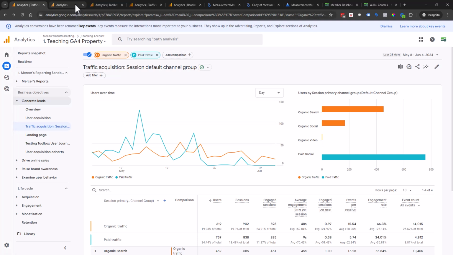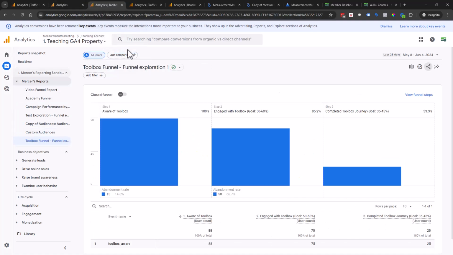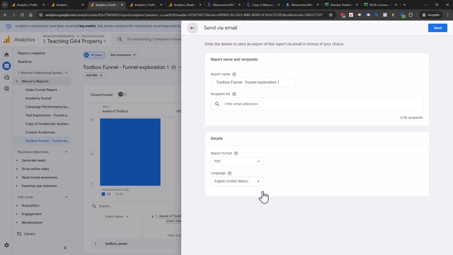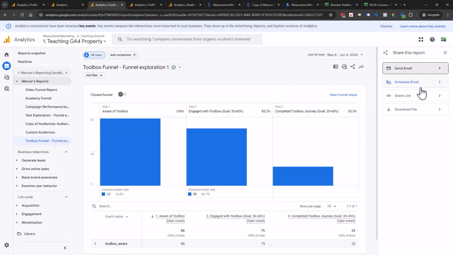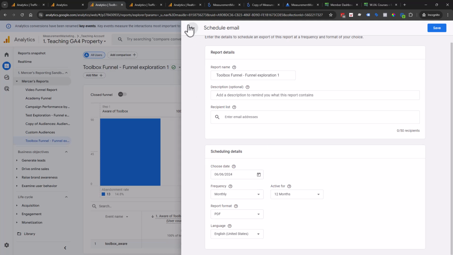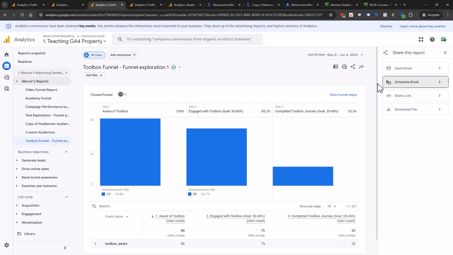The other super cool, fun, amazing update that we have inside of Google Analytics 4 is the option to share the report and send emails to our different team members. You can send it to and schedule those emails so you can send it to them daily, which is really useful if you're not using something like Looker Studio and you're still putting everything in spreadsheets, which is perfectly fine. You can have this emailed to somebody and they can do all kinds of cool stuff with spreadsheets with the data in their own way. So that's one way you can do that.